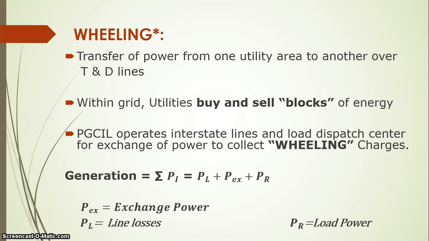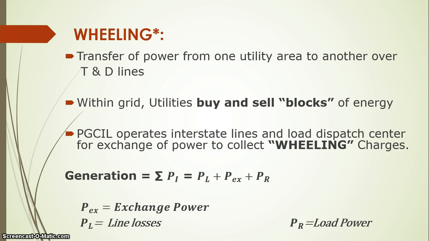Like if PGCIL operates an interstate line, as you know, PGCIL is Power Grid Corporation of India Limited, which is a central power transmission corporation, and it operates interstate lines. These interstate transmission lines are at extra high voltage level, ultra high voltage level, and also at 220 kV levels.